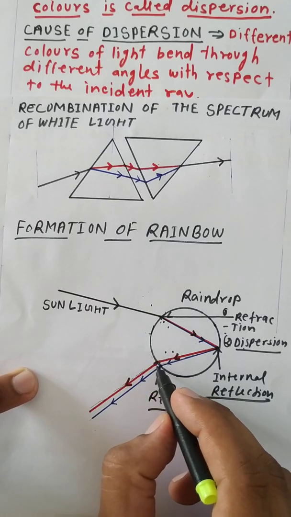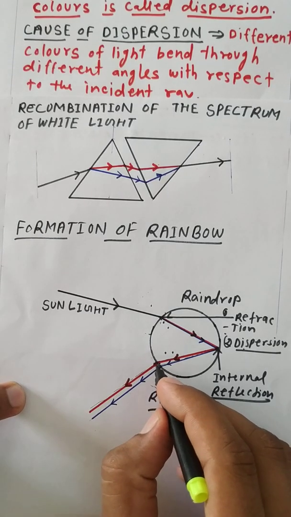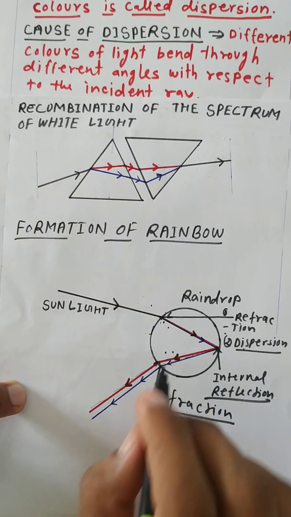Whenever this band of colors reaches our eye, it forms a rainbow, a band of the 7 colors.